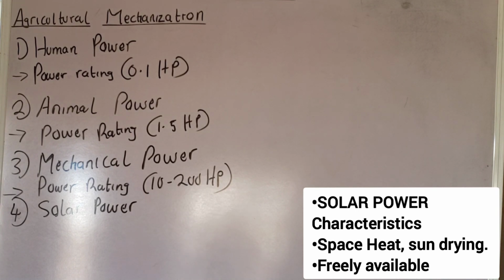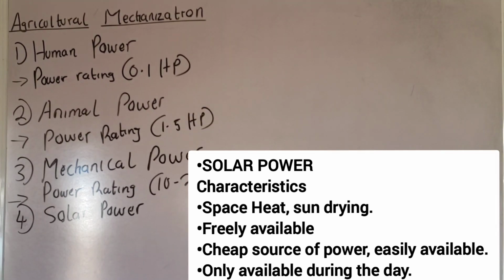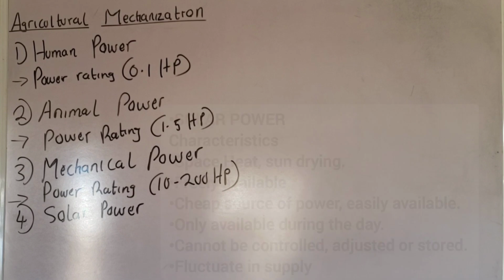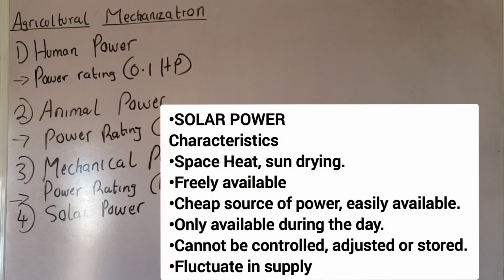Are you paying attention? Another point is that it is a cheap source of power. It is easily available. Also, it is only available during the day. You understand? It is only available during the day. Okay? So it cannot be controlled, adjusted, or stored. That is also one of the characteristics. It cannot be controlled. Also, it fluctuates in supply.